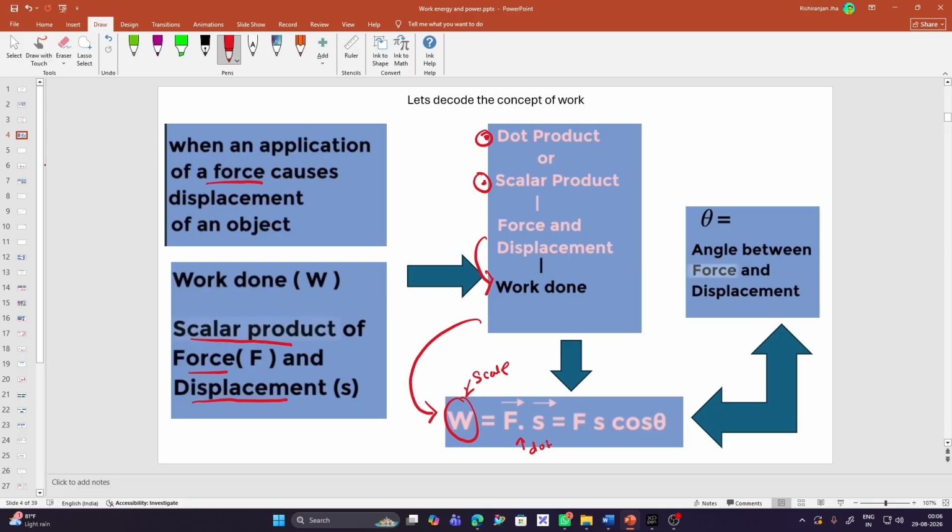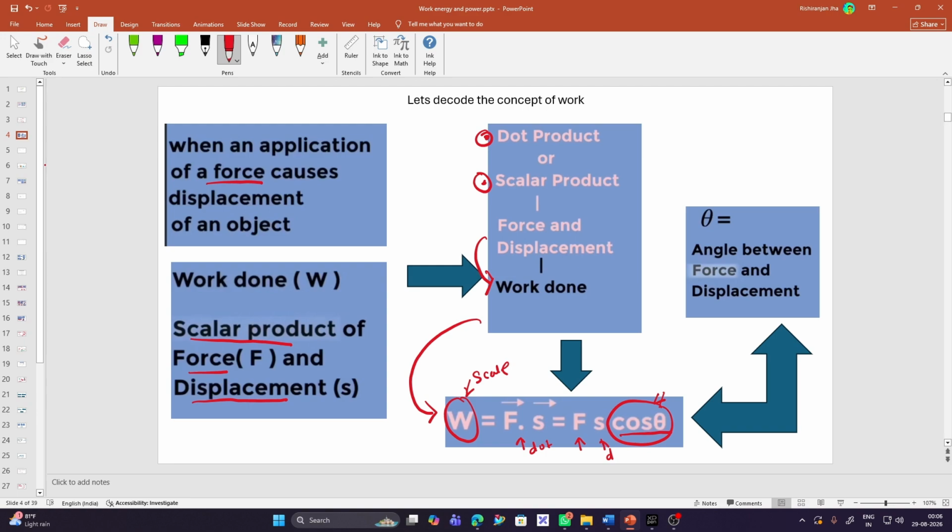So this is the dot product or the scalar product of work done, which can be further written as F, that is force, and S, that is displacement, into cos theta, where theta is the angle between force and displacement.